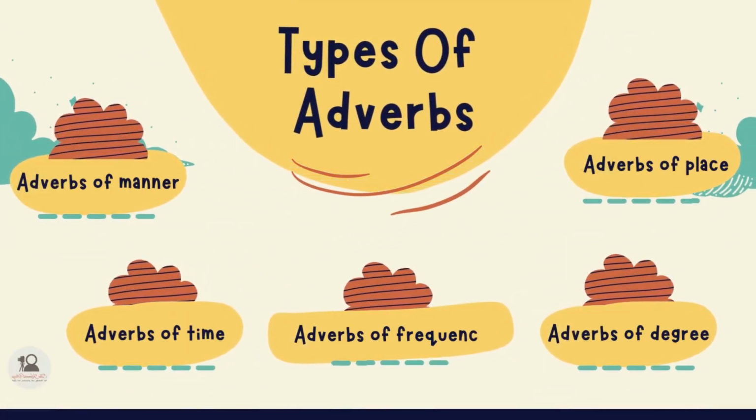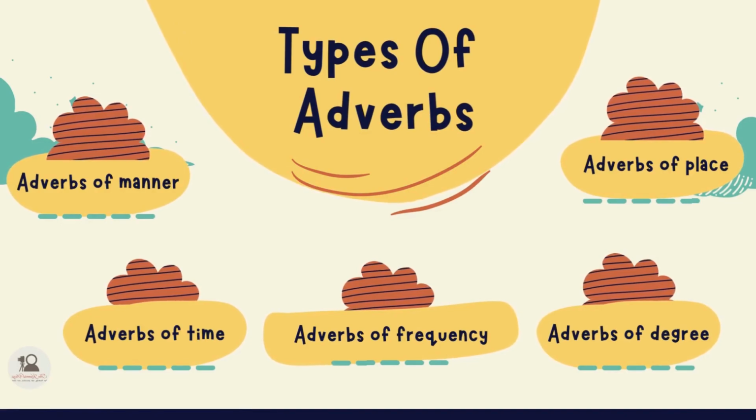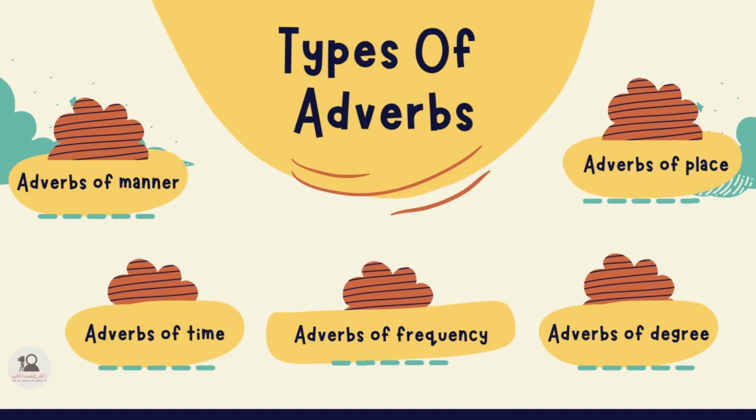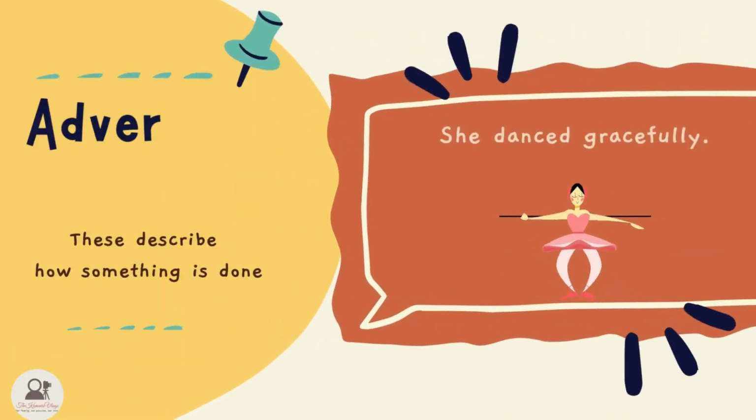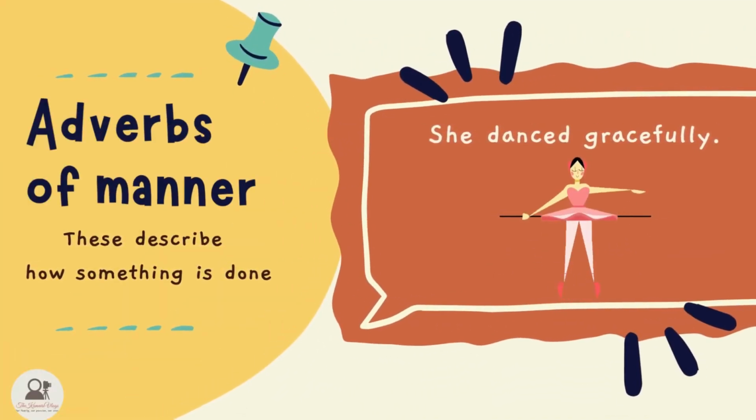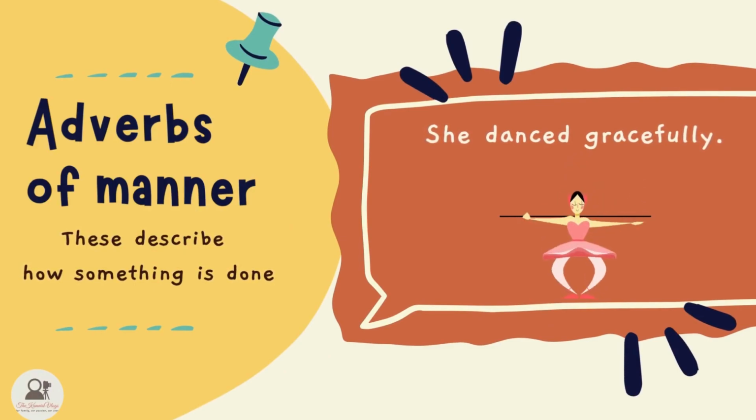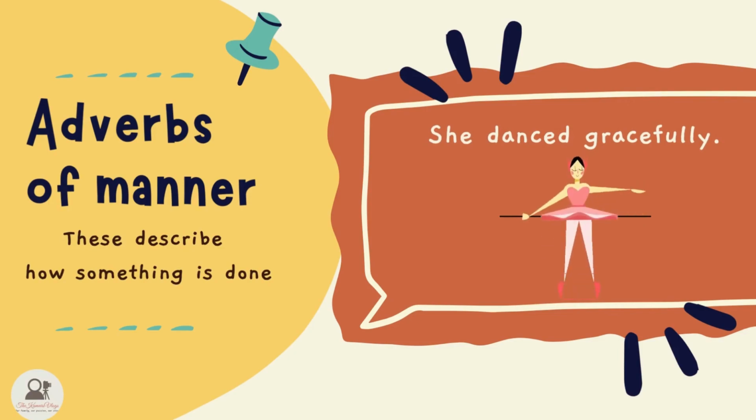Now that we know what an adverb is, let's take a look at the different types of adverbs: adverbs of manner, adverbs of time, adverbs of frequency, adverbs of place, and adverbs of degree. Adverbs of manner describe how something is done. For example, "She danced gracefully." The word gracefully is an adverb of manner, describing how she danced.